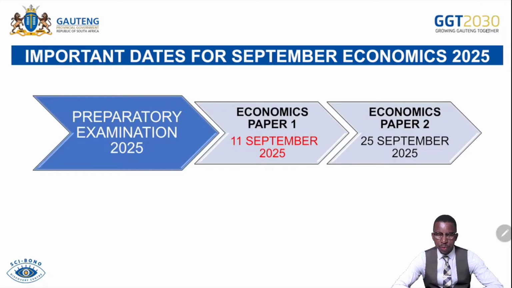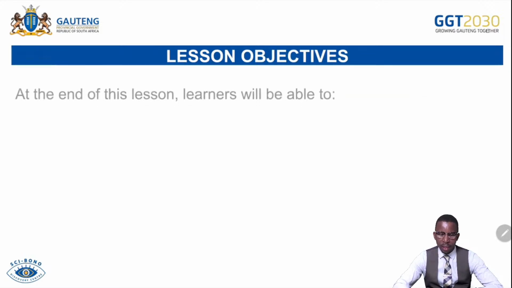besides seeing you today, I will see you on the 10th of September, where I will be preparing for our paper 1. And then on the 24th also, we'll be preparing for our paper 2. So remember, these dates are very important for you. On the next lesson, I will simply give you details on our examination that is also coming in a few weeks after our preparatory examination.